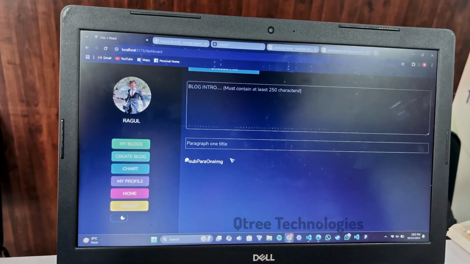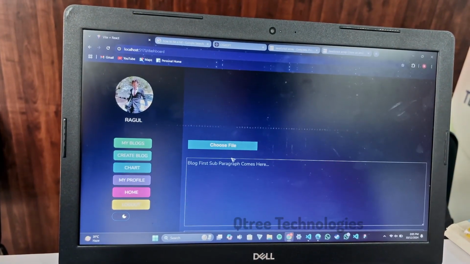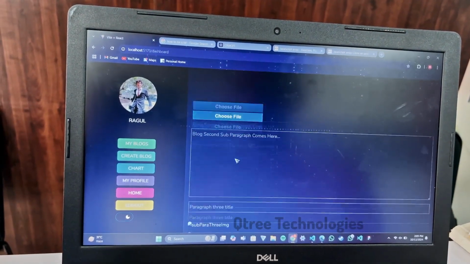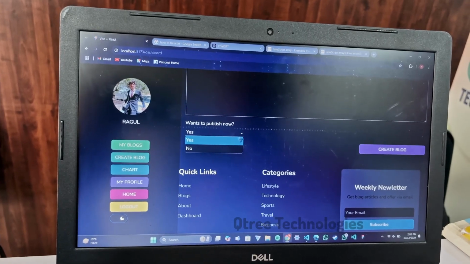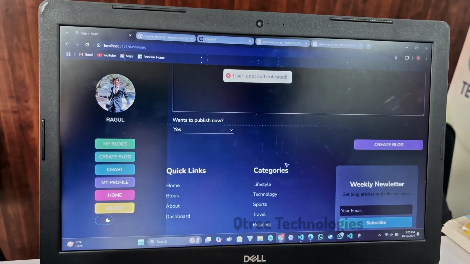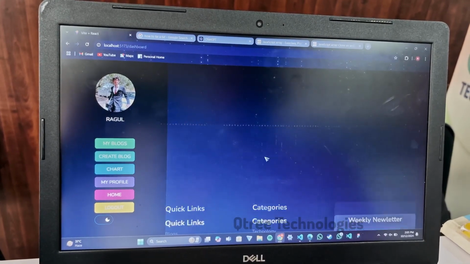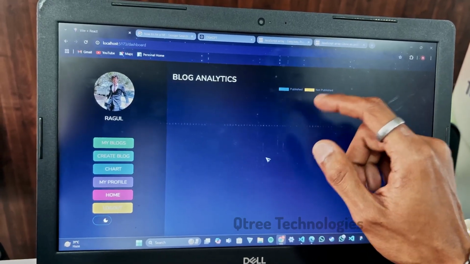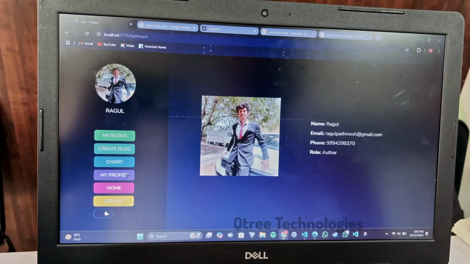I have given three sub paragraphs, with images and paragraph titles. You can choose any image you would like. Then the description for that, again second paragraph, again third paragraph, till last. If you wish to publish, say yes or no, that's enough for me. Then you have to create your blog, and it will be created in my blogs section. The chart will analyze whether your blog is published or not published.